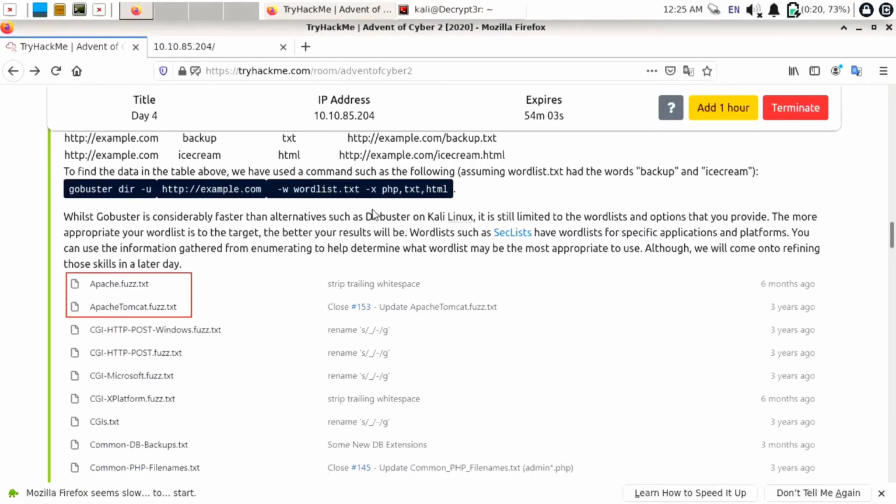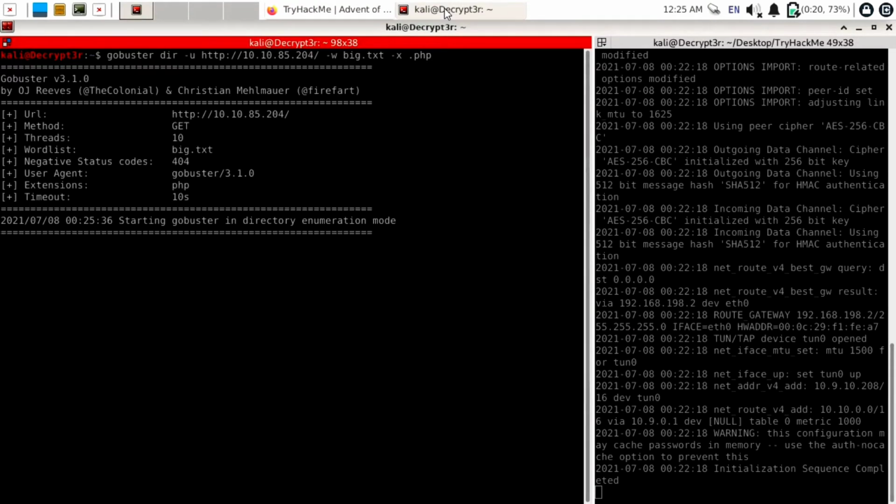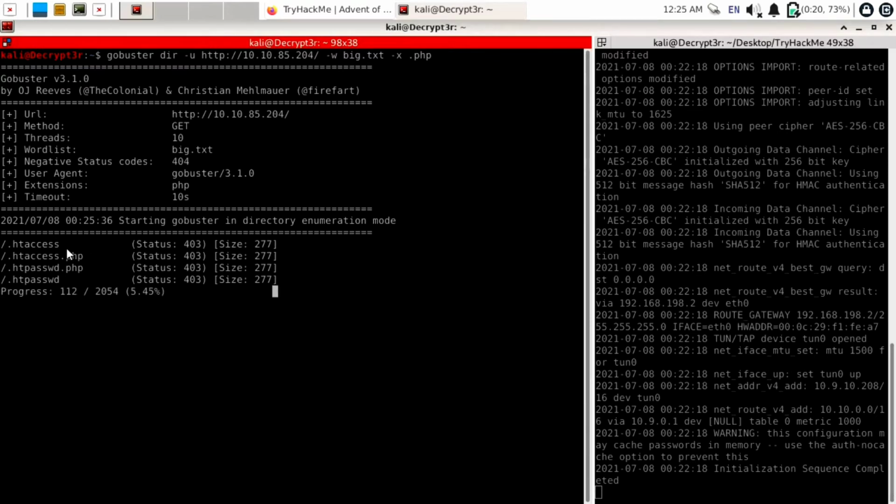Thereafter we are going to specify which file type, so give it after -x. I will use here -x php and hit the enter button. It will start finding all the files and folders present on this target machine from our big.txt dictionary. It has already found .txt, .php and .txt passwd, but it hasn't found the API file. I think I haven't copied the API word into our big.txt file.